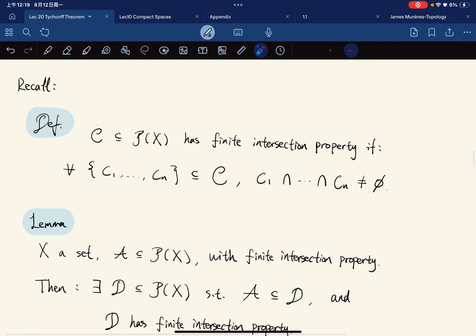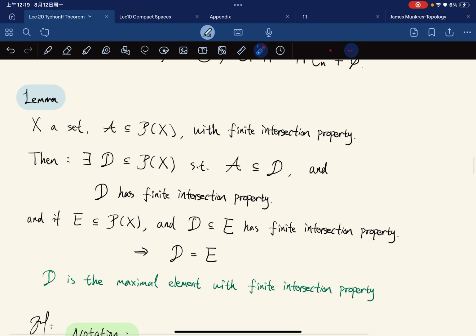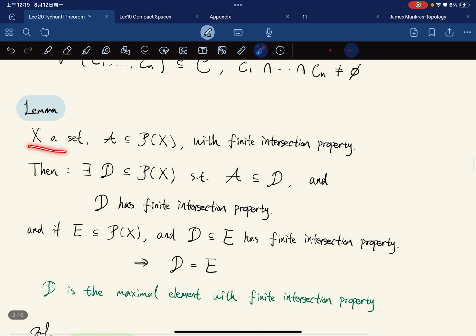So recall that we say a set has the finite intersection property if for any finite subcollection, the intersection is non-empty. So this is called the finite intersection property. Now, the first lemma is that for any set X and a collection A of subsets of X with the finite intersection property, there exists another collection D of subsets of X such that it contains A and has the finite intersection property.